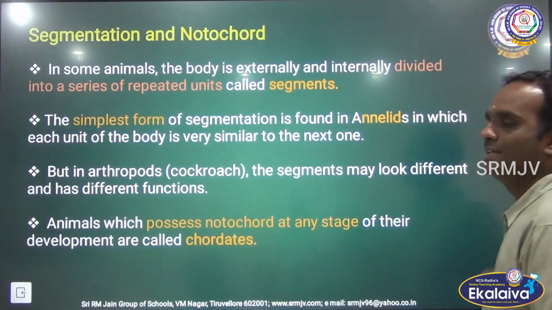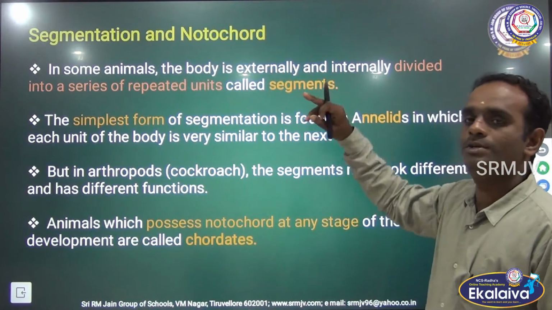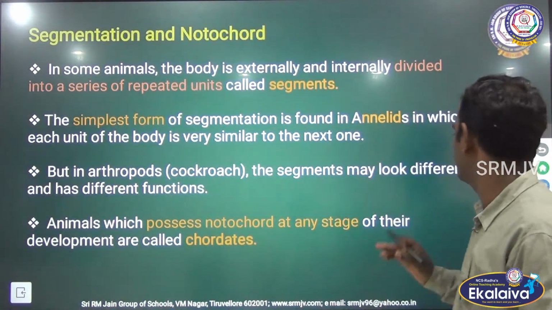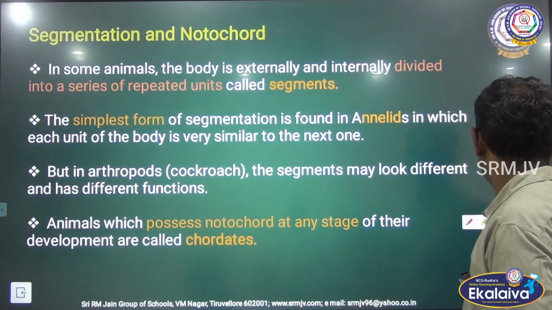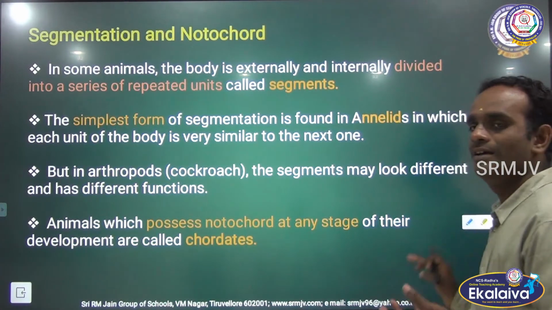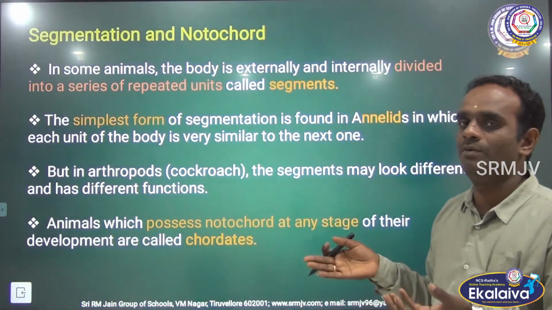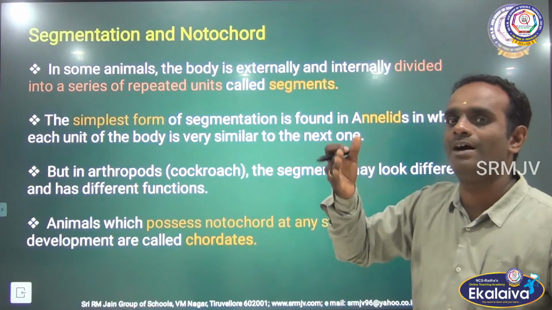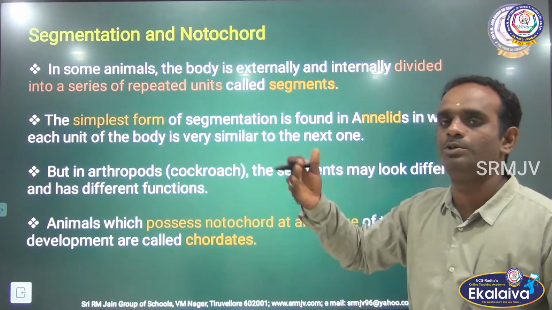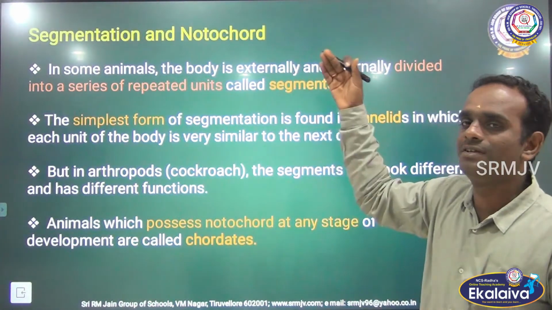The next one is segmentation and notochord. See the name, children. Segmentation. What is the meaning? Segment. Already we saw one animal, earthworm. Earthworm has identical segments. Segment 1, 2, 3, 4, like that. No? That is called segmentation.